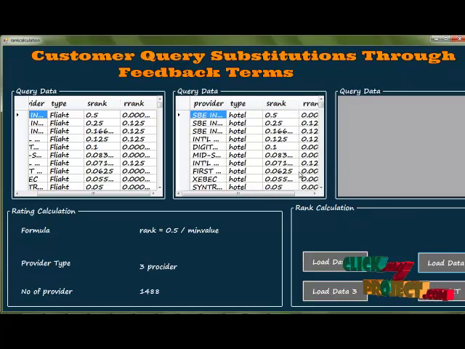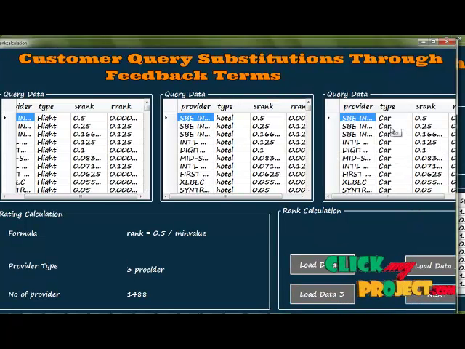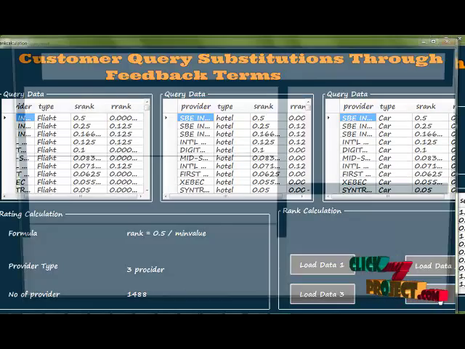This is for our hotel process. This hotel process is also a calculation process, with the S rank also for the hotel process. Then click to go to load data 3 process to calculate the car type and S rank and the R rank process. Then click to go to the next button.